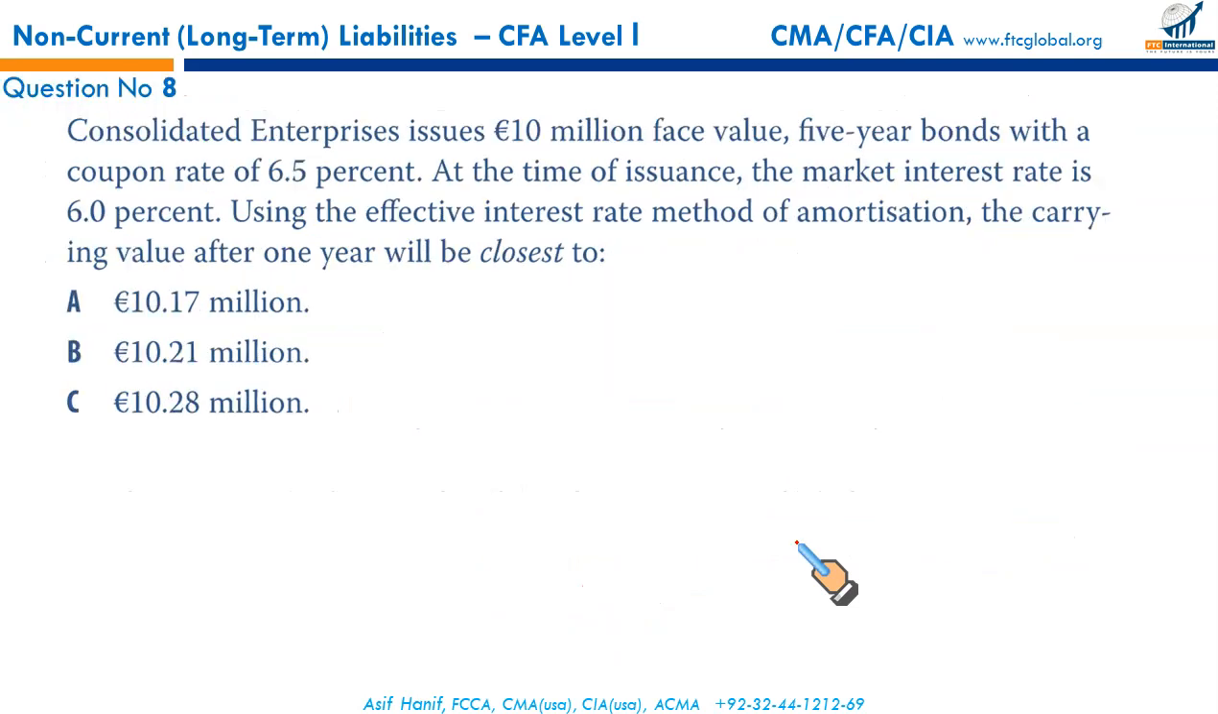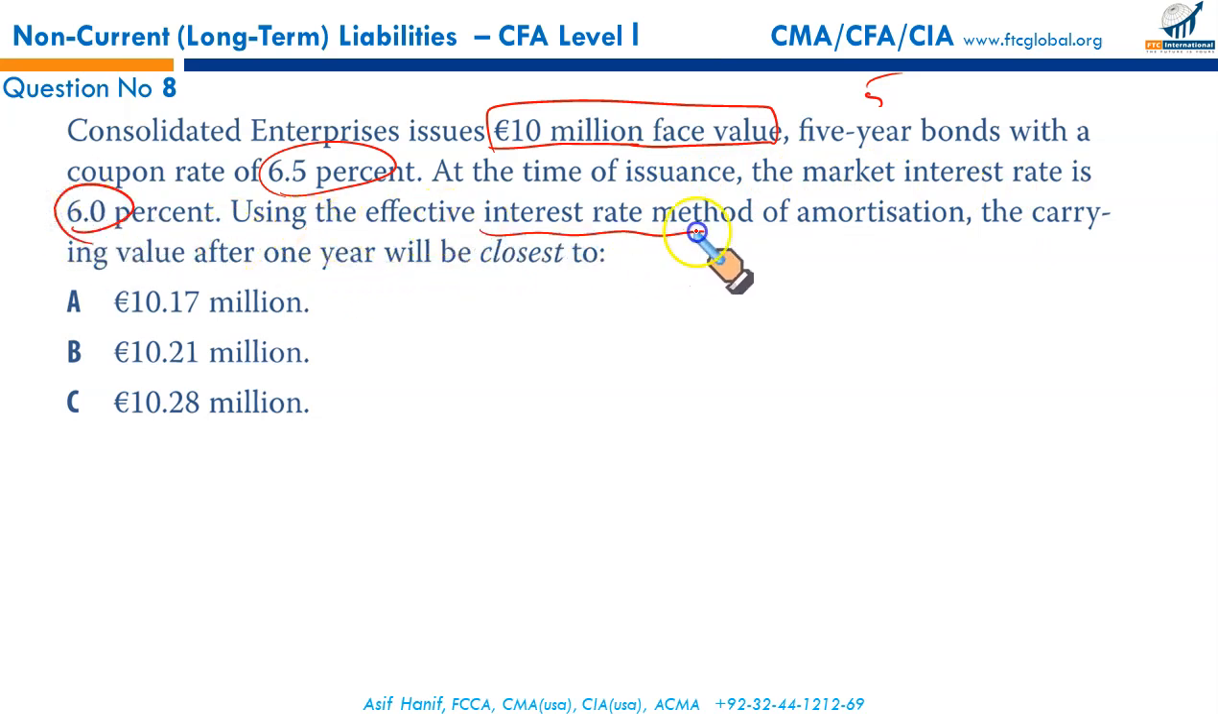Next, Consolidated Enterprises issues 10 million euros face value 5 years bonds with a coupon rate of 6.5%. At the time of issuance, the market interest rate is 6%. Using the effective interest rate method of amortization, that's what we have been doing so far, the carrying value after 1 year will be closest to. Same thing we did a little while ago.